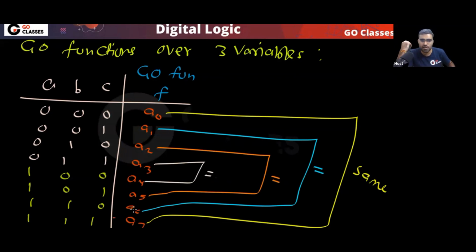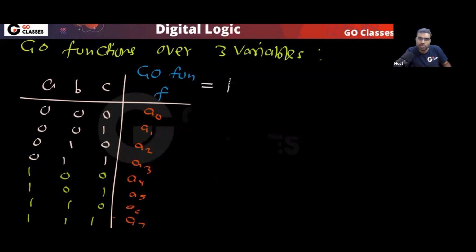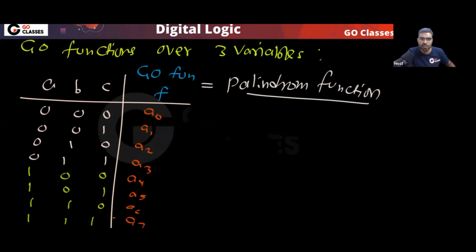This type of sequence, what can we call them? Can we call them palindrome? Yes or no? This is like a palindrome. So this self-dual function is the same as a palindrome function. Is this clear? So how many palindromes can you create? Tell me how many palindromes you can create.